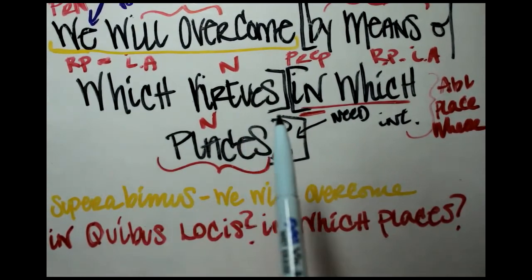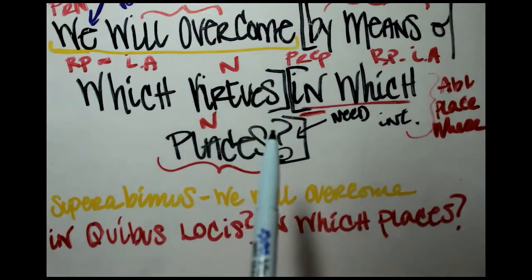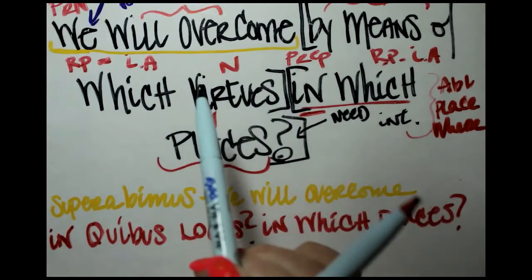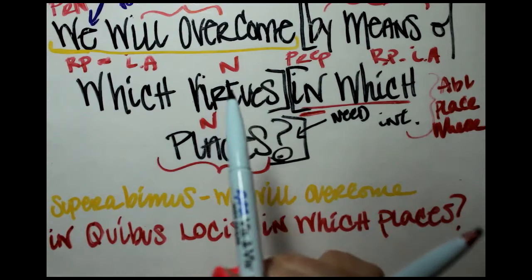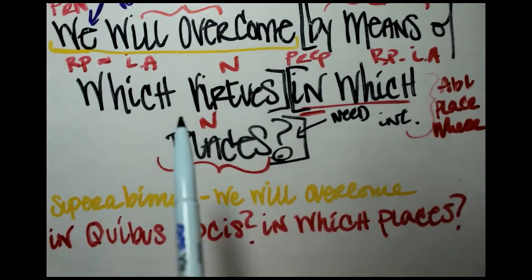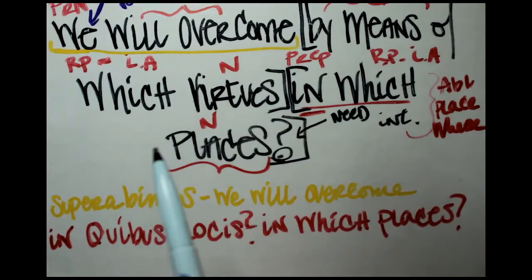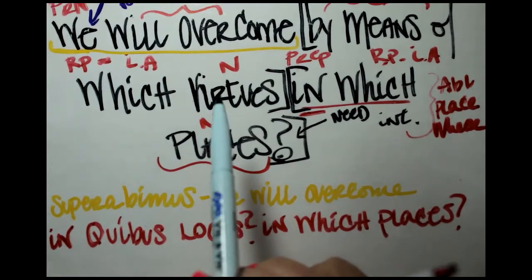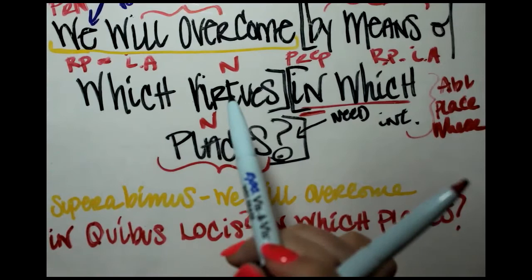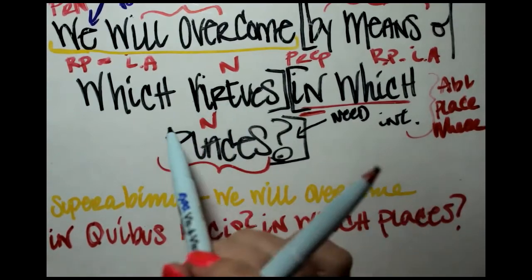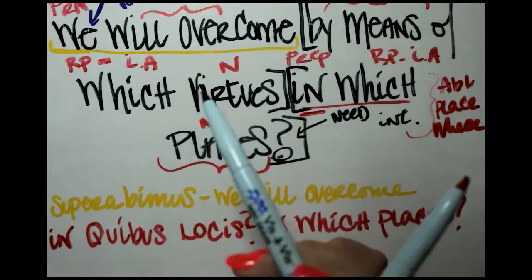If this were a person, if this were by means of which people, then we could use ob, because there's a thing called ablative of agent, which you use for living or animate things like people, animals, even plants.